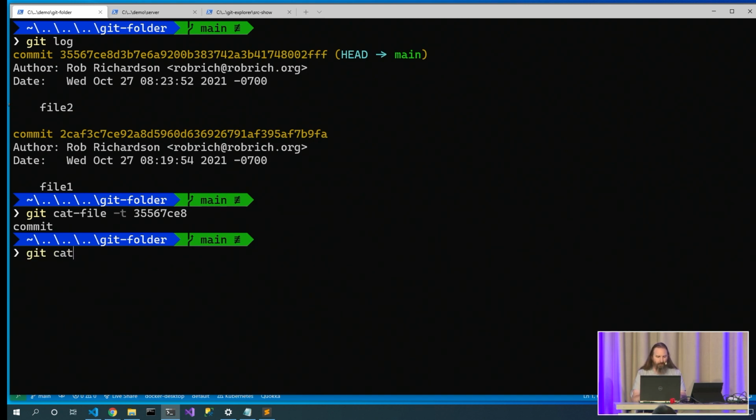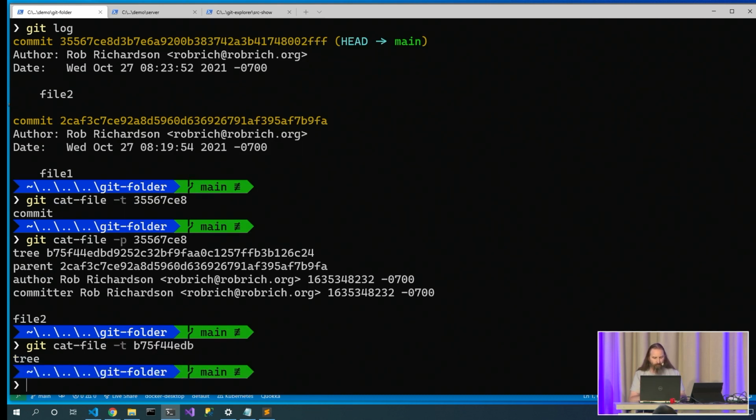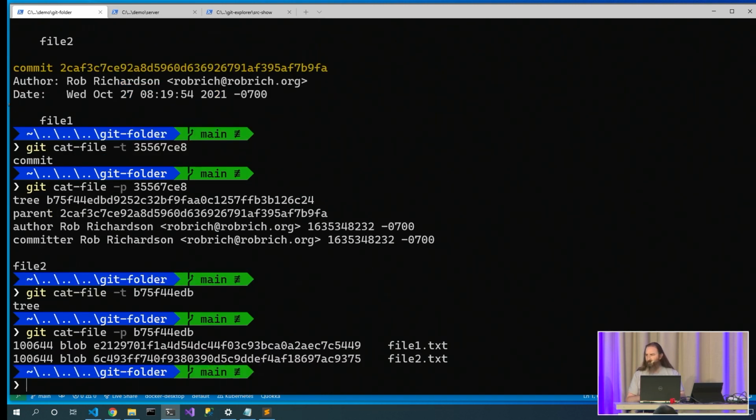Okay, let's git cat-file -p to get the contents of that commit. And here's that tree node. So this tree node references file2, and here's the parent node, and it references this other content. And so we can now see that this commit node references this tree node. So okay, let's git cat-file -t. That one, yep, it's a tree node. Git cat-file -p. It's kind of nice that it double zlib compressed that file for us.